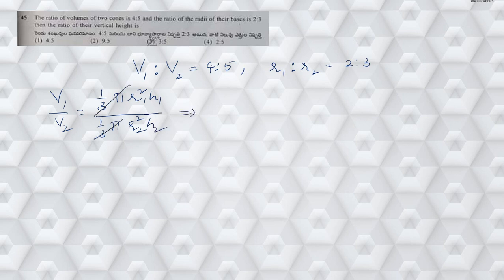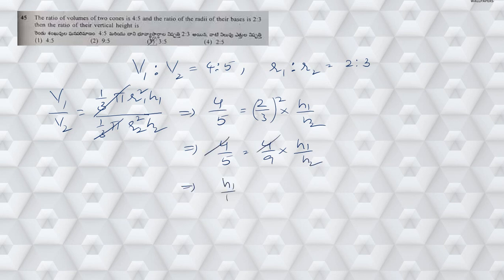Now substituting the values, V1 by V2 is nothing but 4 by 5, equal to 2 by 3 whole square into H1 by H2. Now from this, I am going to have 4 by 5 is equal to 4 by 9 into H1 by H2. So clearly I can cancel out 4 and 4. From this, H1 by H2 is equal to 9 by 5, which is nothing but 9 is to 5. So option 2 is my answer here.